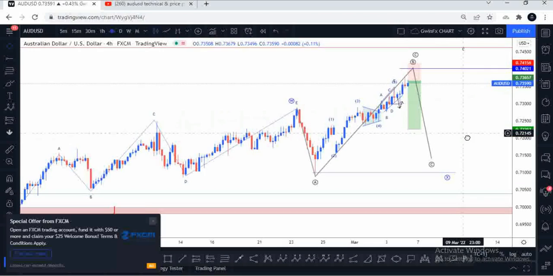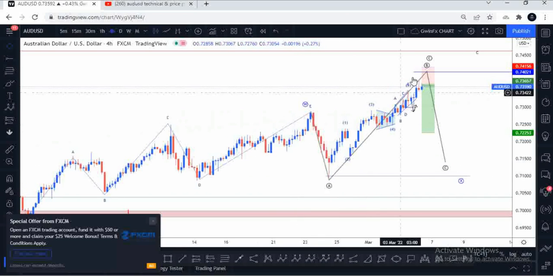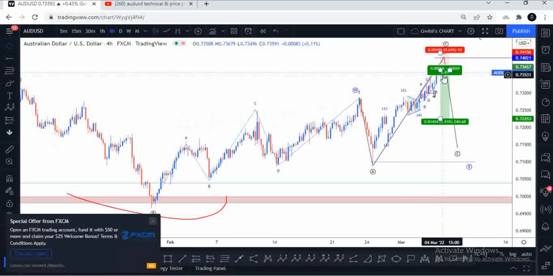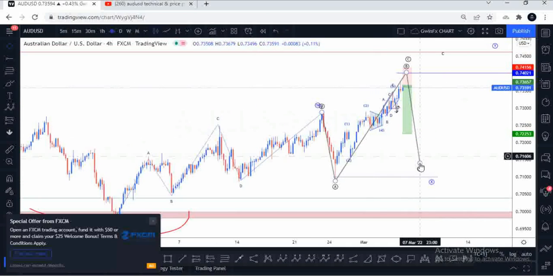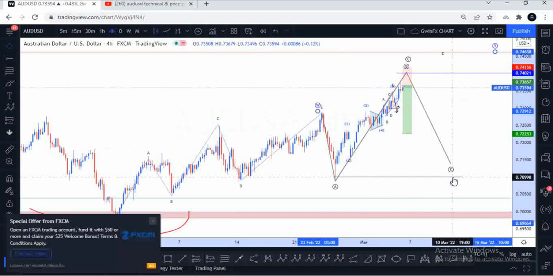So what we have here is an E right here, which we can also see clearly, so I'll put that as my W leg. What's going on here is that I have a possible A right here, so I'm working out a B, because after this 5 wave move, you cannot be having a series of upsides such as this one, because this upside here is very distinctive. We have higher highs, higher lows, higher highs, higher lows. But I'm looking at this as a flat because I am an Elliotian, so I'm going to be basing every rule or guideline on the Elliot wave concept.